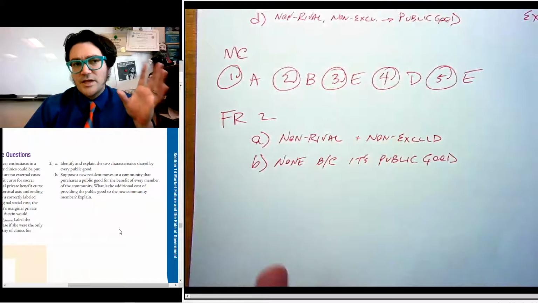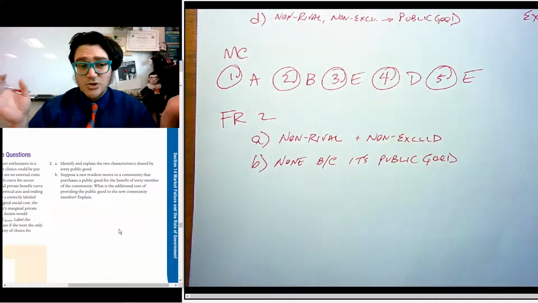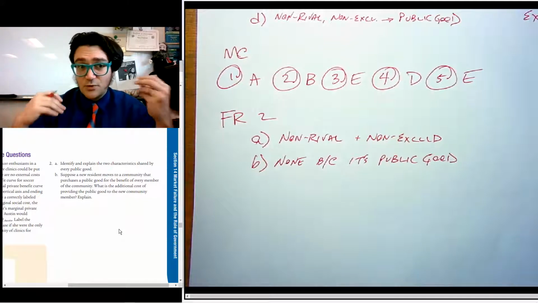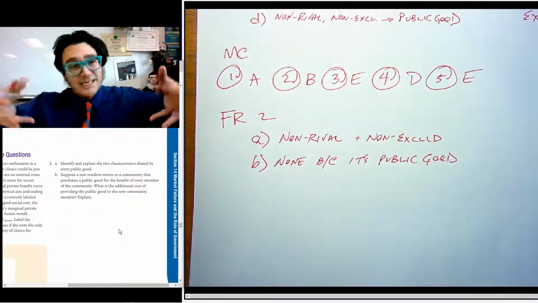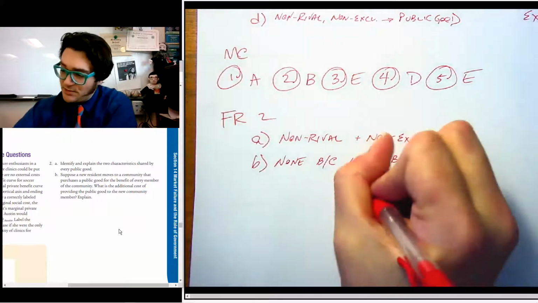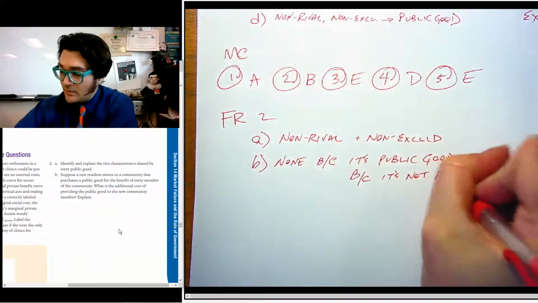Think about the analogous situation: if I go and have a kid, what's the additional cost to society of providing national defense to that kid? Well, once you've already built it and you're already doing it, adding an additional consumer doesn't matter because they're not rivalrous. So maybe we say because it's not rivalrous.